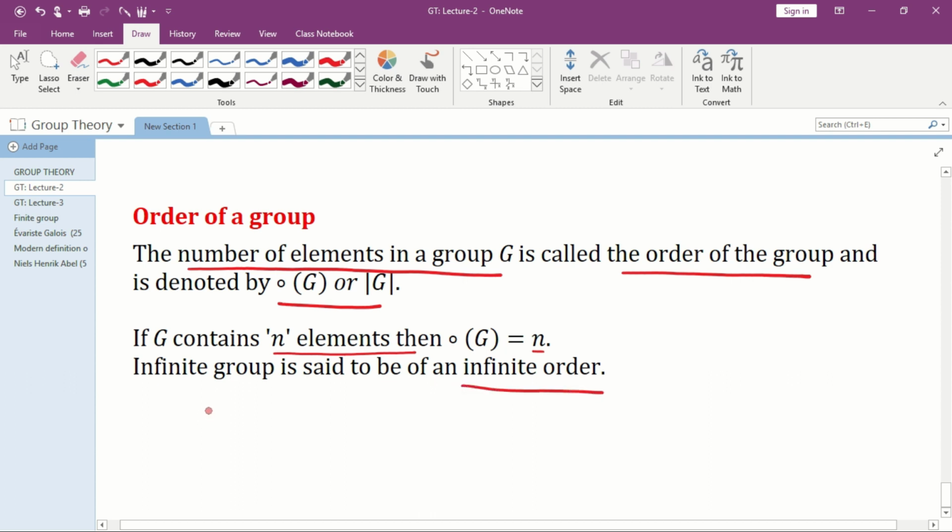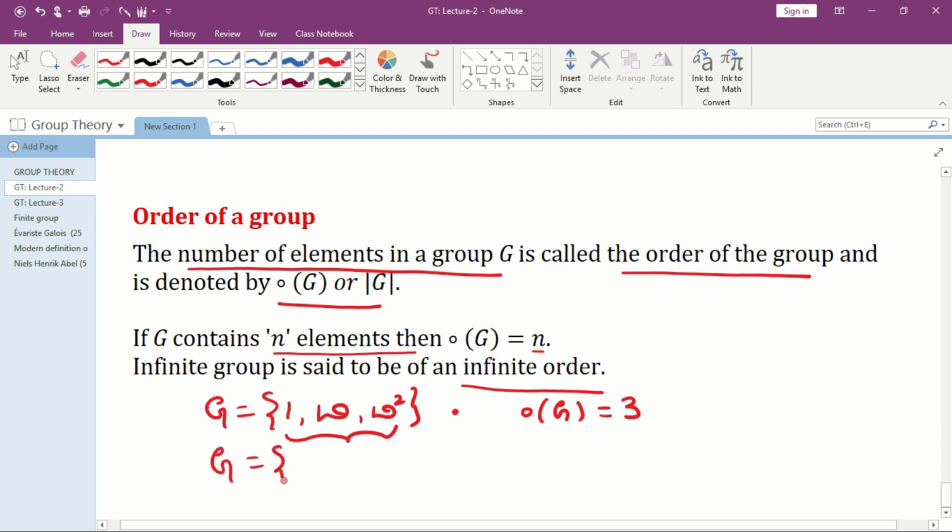For example, for finite group, we have considered the cube roots of unity 1, omega, omega square under the binary operation multiplication. What is the order of this group? Order of the group means the number of elements in this set. The number of elements we have is 3, therefore order of the group is 3.